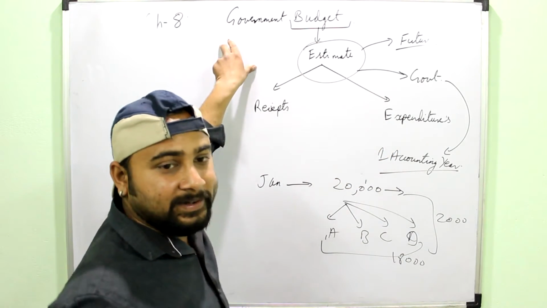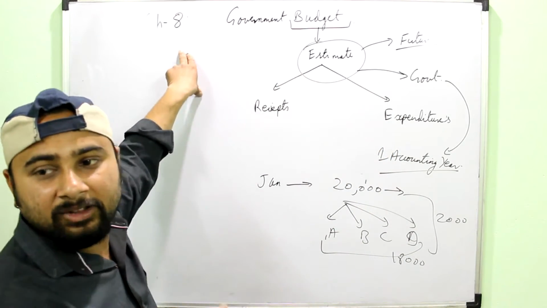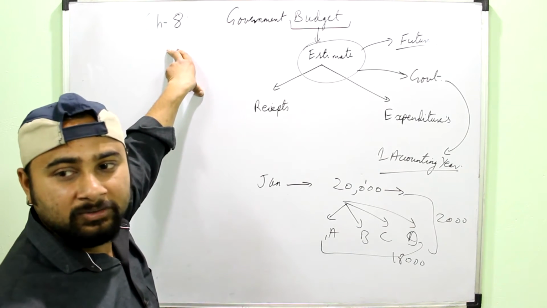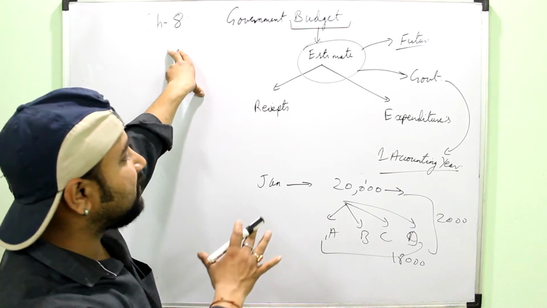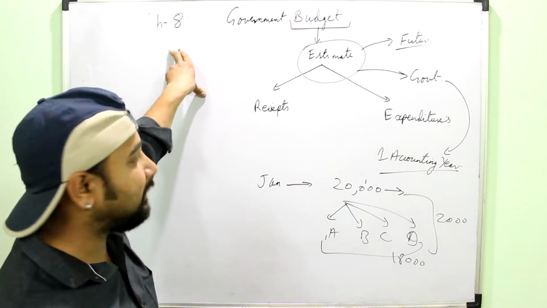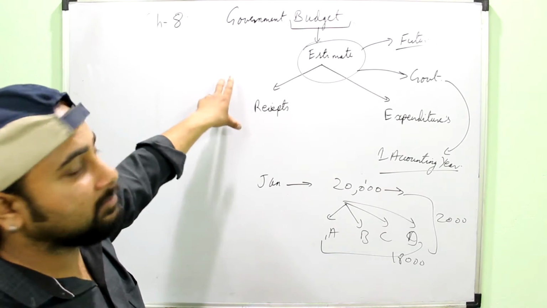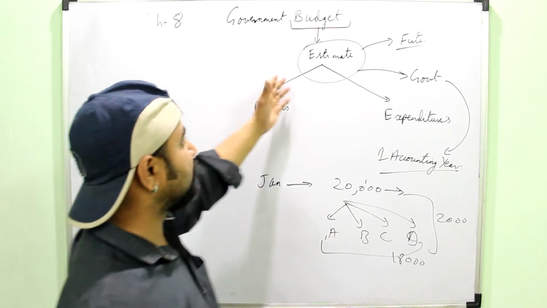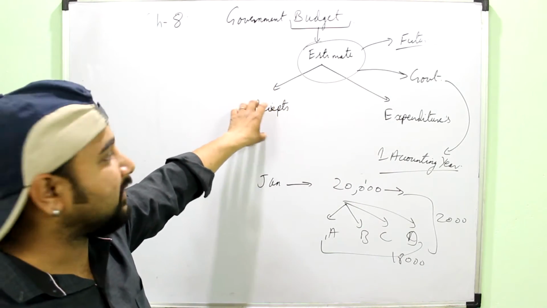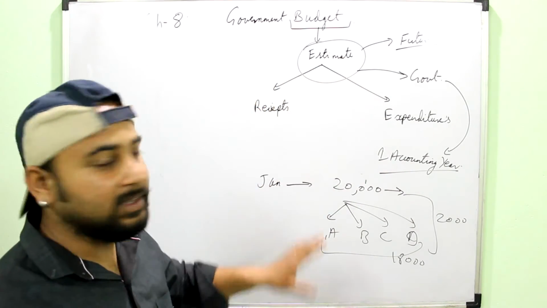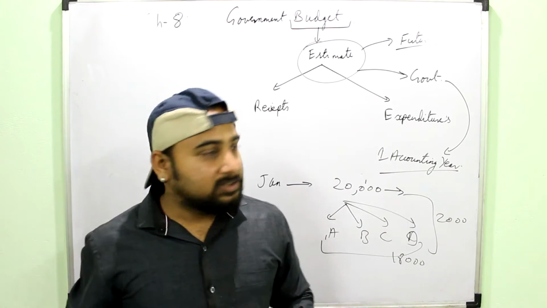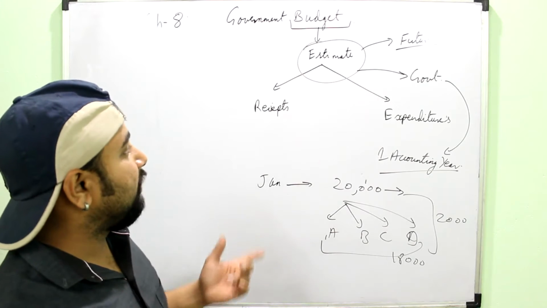When we say budget, it can be made by anyone. The general meaning you have just understood. It simply represents how much income you will earn in the future and what your expenditures will be. And remember, it is always made for the future, because there is no use of making it for the past or for the present. At present, you already know that this much money I have and this much money I have to spend. Important characteristic of budget, you have to remember: always made for the future.